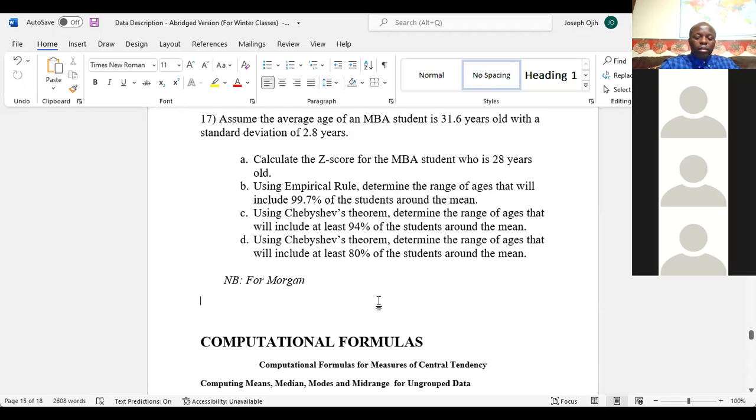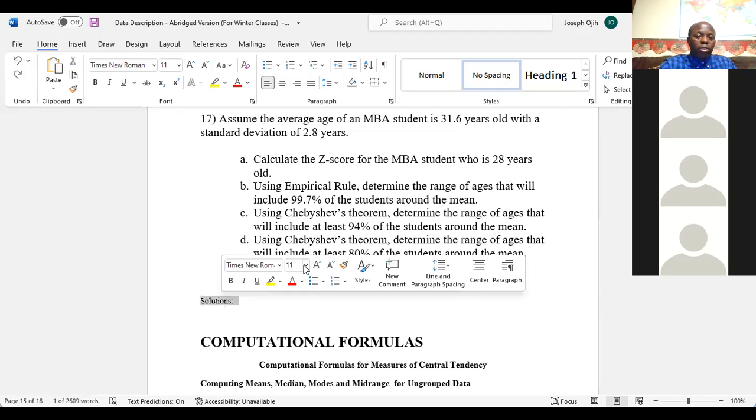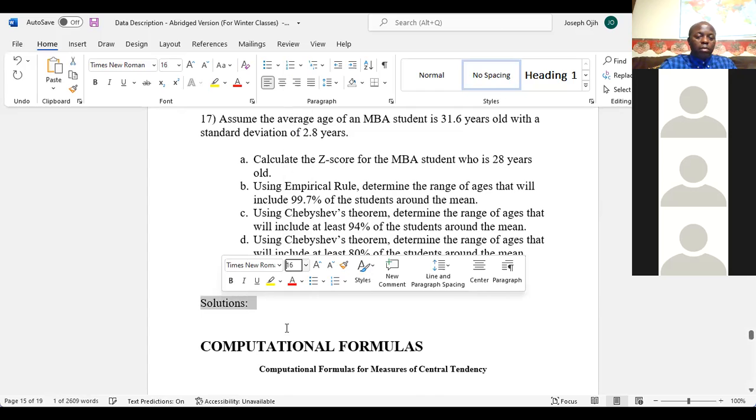Let's start with the first one. Solutions. There are many ways you can ask these questions, different versions, but this is one for this class. For your class, this is the only type of question I'm asking. There's one that will require you to draw the chart for the empirical rule, but this one is already drawn, so it doesn't require you to draw that. Let's do it. It's almost similar to what we have been doing anyway.